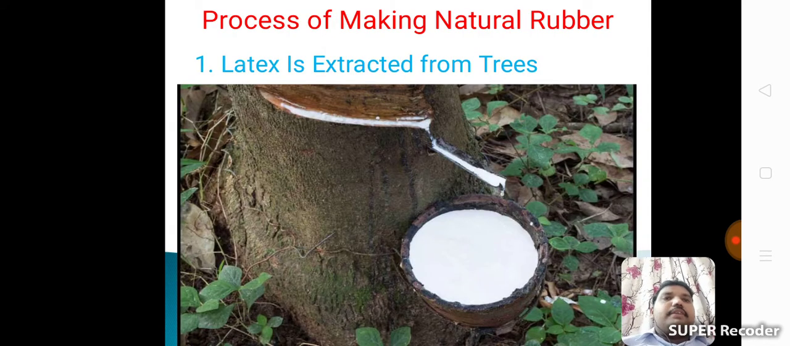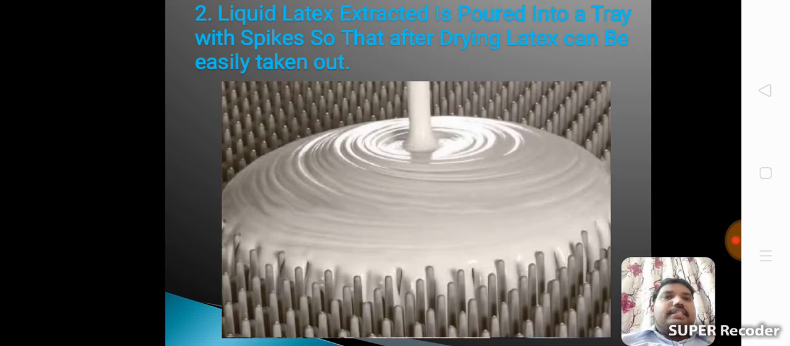Now the process of making natural rubber. The first step is latex is extracted from trees. This is the bark position. Whenever we cut the bark, it releases a white colored substance, this is the latex material.